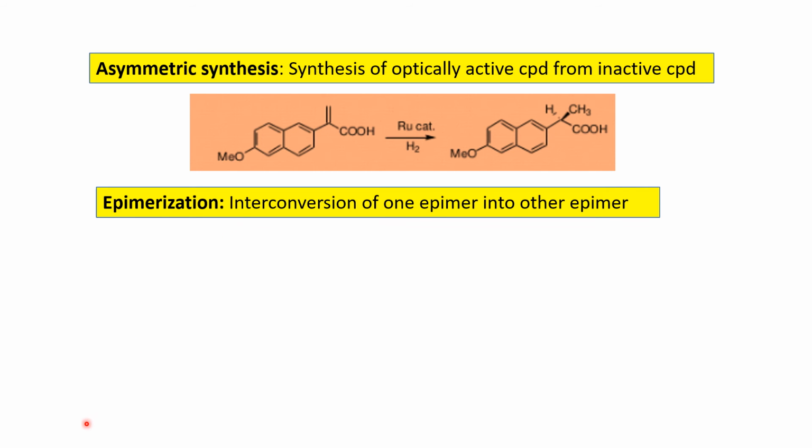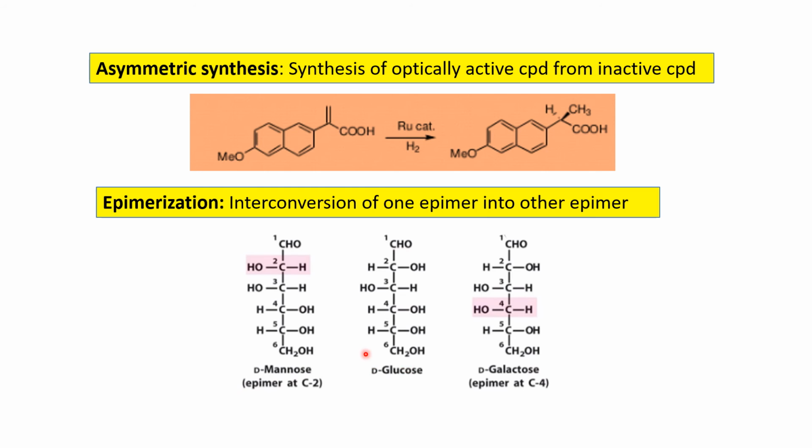Epimerization. Epimerization is the interconversion of one epimer into another. See, this is the glucose compound. In this epimer at C2, in that C2 carbon, one is changed. See, interconversion is there. Here hydrogen is this side and OH is that side. Erythro and threo, this is changed here. Here OH and H, and see here also in the epimer at the C4 carbon, you can see that it is changed here. So compared to this glucose, the epimer at the 4th carbon and the epimer at the 2nd carbon, these two are changed. These two are epimers, these are all epimers, and this process we call epimerization.